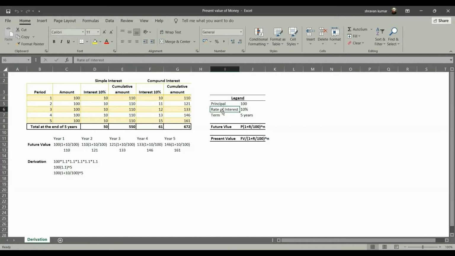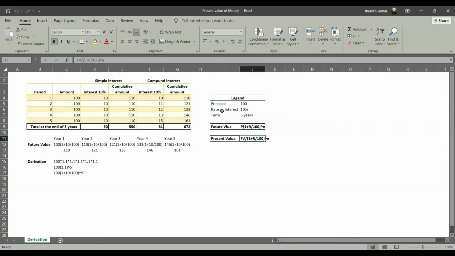So for any SFM problem, any formula whatever we are trying to apply in SFM, not just for time value of money or any other chapter, we are going to dissect and learn how exactly the formula, the rationale behind the formula, works. So the future value comes to be P into 1 plus R by 100 whole to the power of N. Now what is the present value?